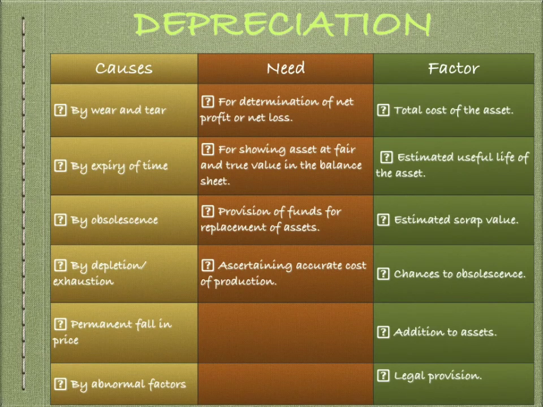So let us now proceed to the need for depreciation. The first need is for the determination of net profit or net loss, or we can say for the ascertainment of true profit. Depreciation is an expense like rent, salary, wages, etc. In order to ascertain true profit, all expenses must be taken into account. Therefore, depreciation, like any other expense, must be charged to profit and loss account. If it is ignored, the profit or loss will be inaccurate.